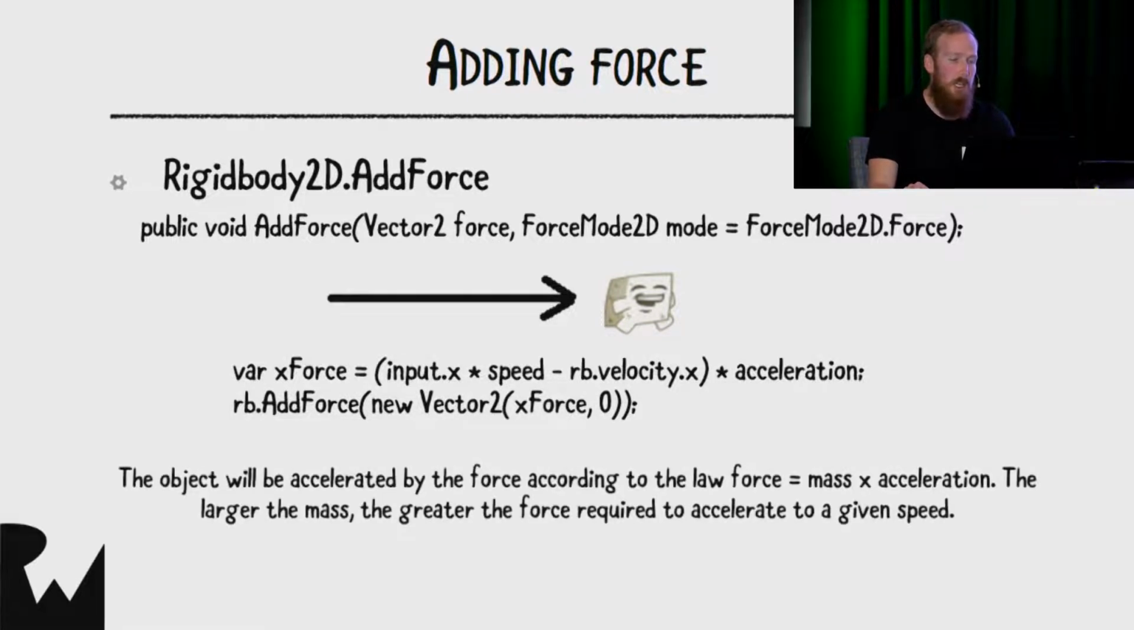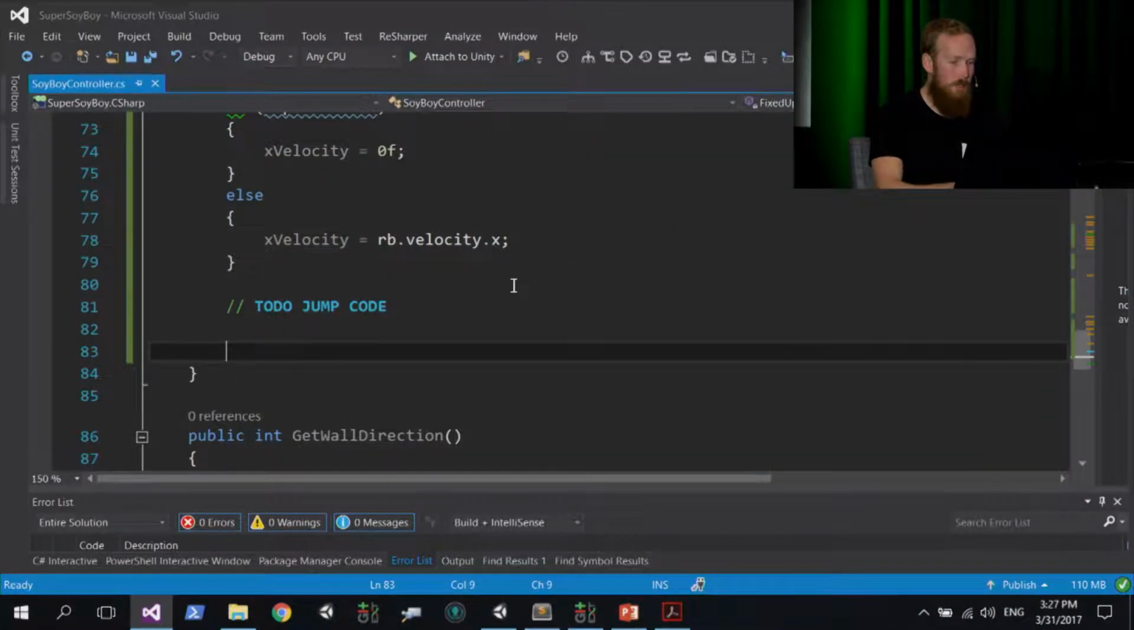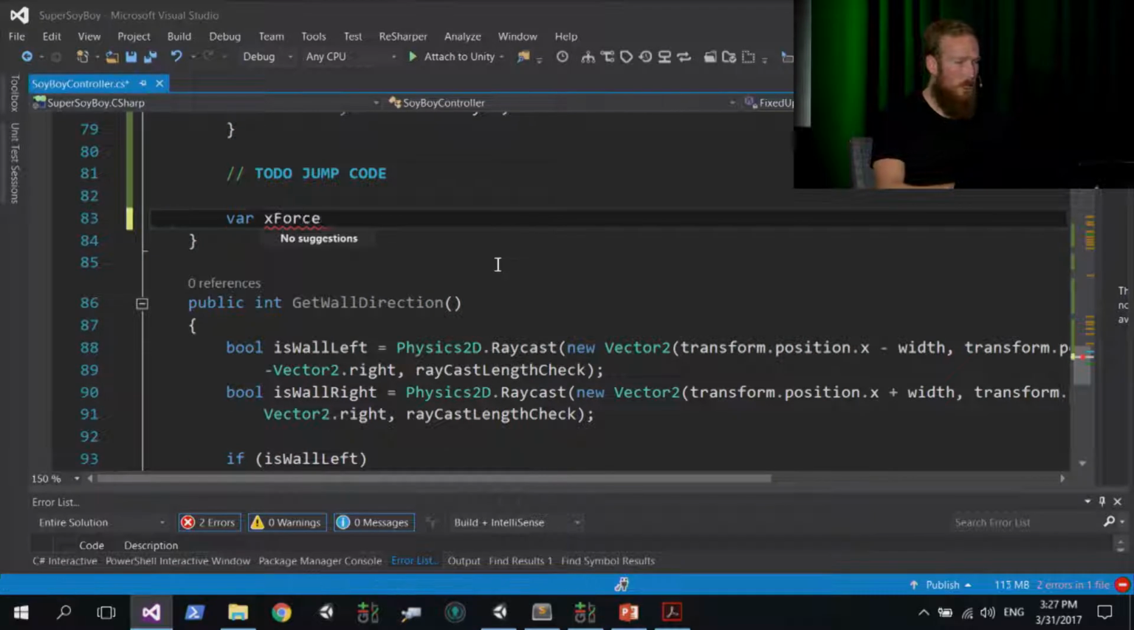And to actually calculate that, we're going to make a variable called xForce. And we're sort of working on the law of force equals mass multiplied by acceleration. And what we're going to do is take our input x value, multiply it by our speed value, which is a constant value, and subtract the rigid body's current velocity on the x-axis. And it's just to get a nice smooth value to apply as a force. And then we can take all of that, multiply it by acceleration, and add that to the rigid body using this AddForce method.